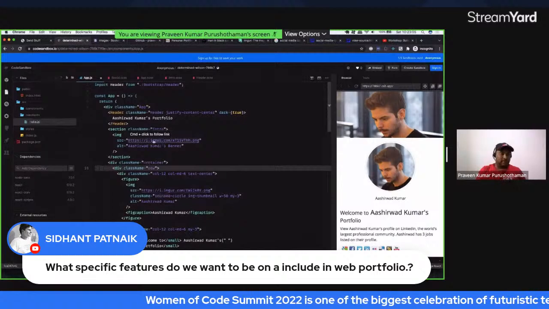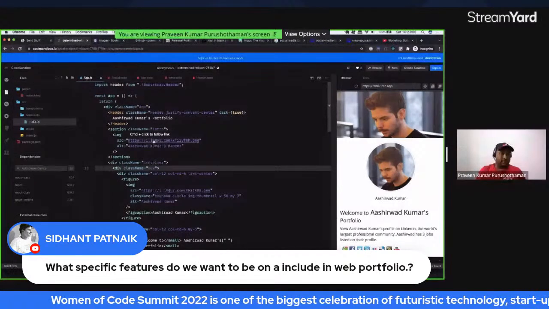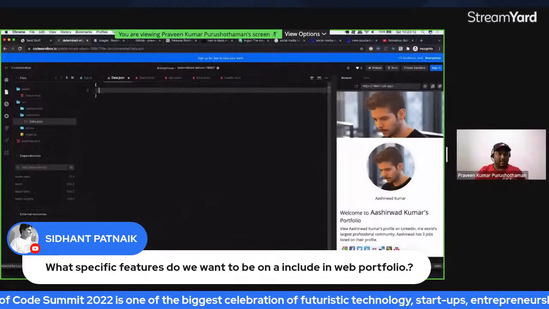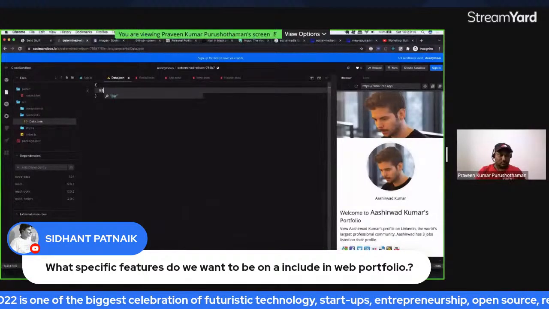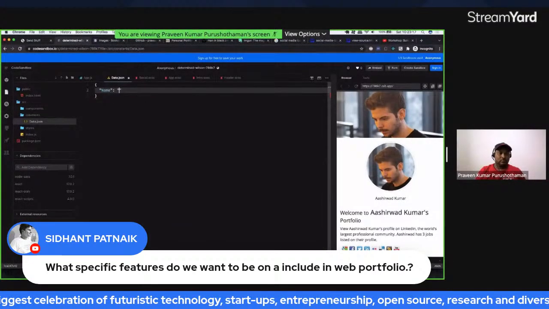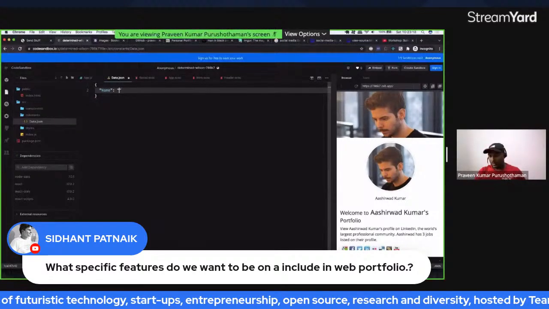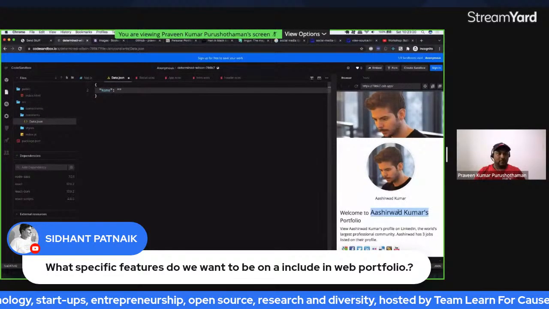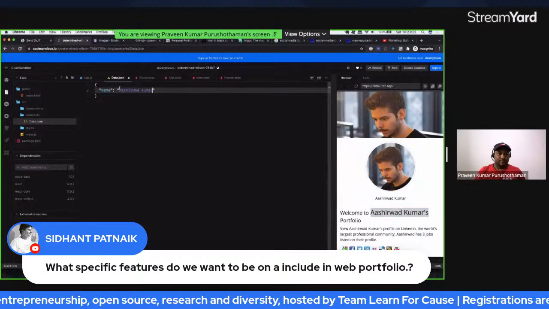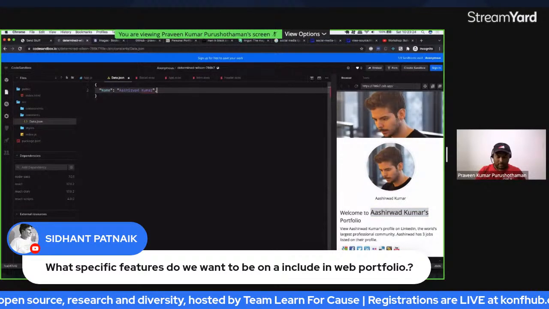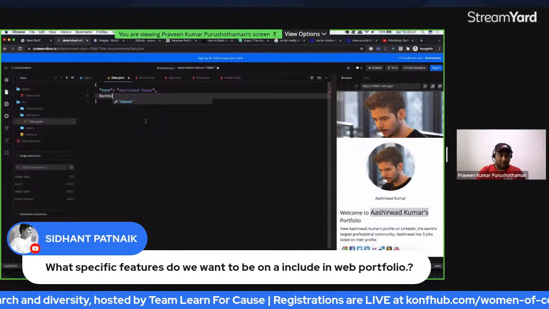And this JSON file will have all the details, starting with your name. It's going to be Aashirwad Kumar. Then the first thing is the banner image. We'll copy this image URL.